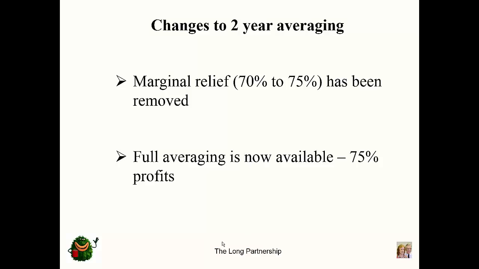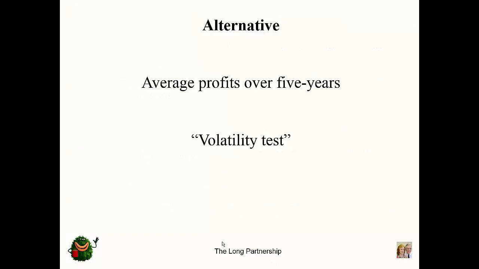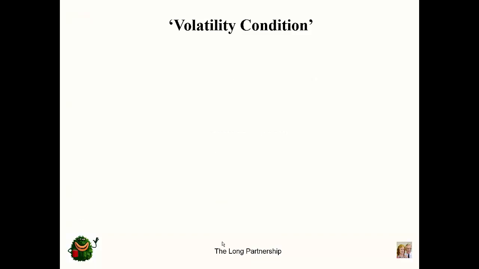The first of the changes that this Finance Bill will be introducing is to the 2-year averaging rules. The marginal relief between 70 and 75% of profits has been removed, and full averaging is now available where the profits are less than 75%. These are only minor changes to the existing system, but the big change was the introduction of a 5-year averaging. And to qualify for this, you must pass the volatility test. The 75% rule continues to be an enduring feature.